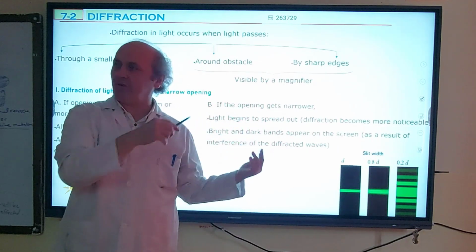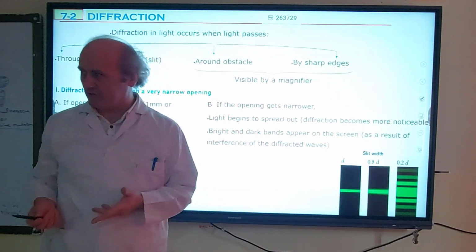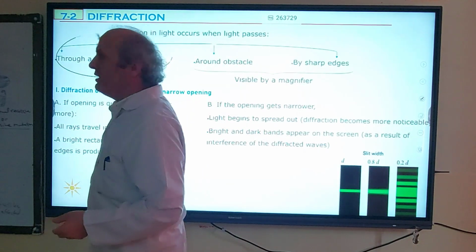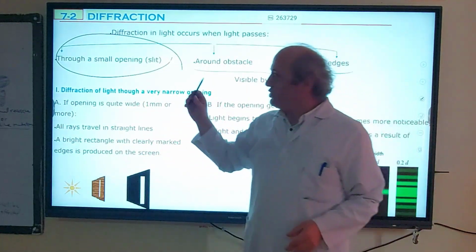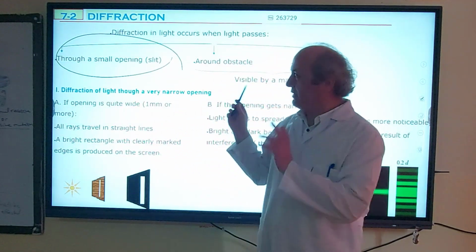Now, what does it mean? At the end of this slide, I am going to explain this title. But basically, now we are going to study this part, through a small opening. So diffraction of light through a very narrow opening is what we are going to study first.